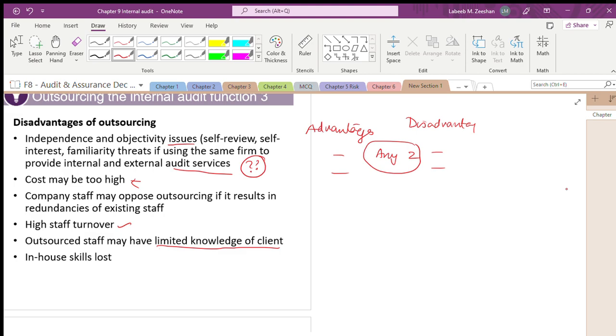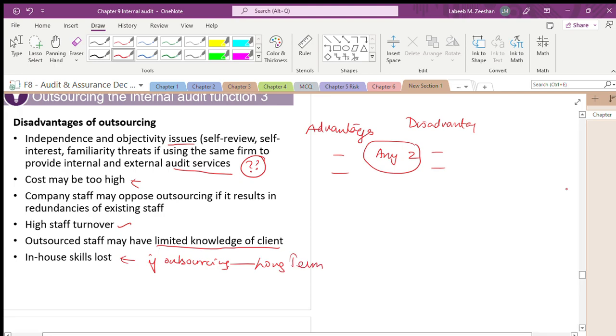If you are outsourcing things in the long term, neither will it be an asset nor will it be a liability. It will not work like that.